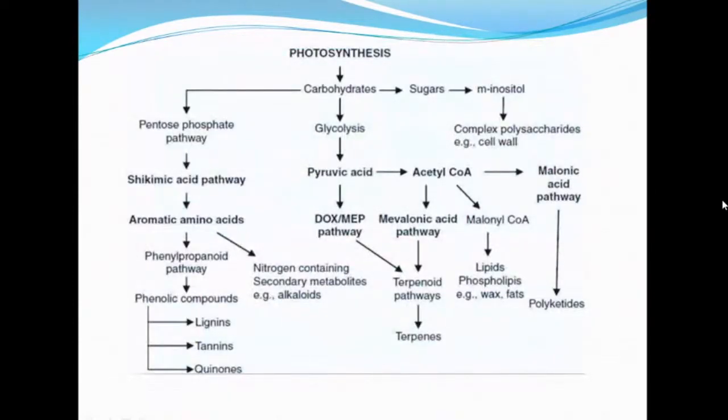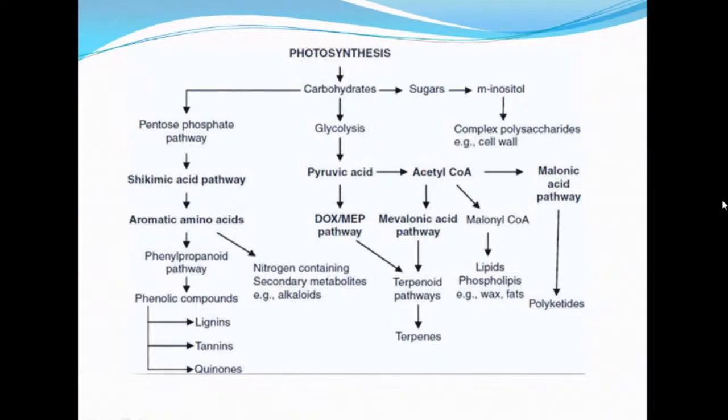And this slide shows how these phytochemicals are derived. We know the photosynthetic pathway. In that pathway, carbohydrate enters into the pentose phosphate pathway, and carbohydrate also enters into glycolysis and pyruvic acid, and through pyruvic acid it is converted into acetyl-CoA. The HMP pathway, otherwise known as the pentose phosphate pathway, enters into the shikimic acid pathway, through which we get aromatic amino acids. These aromatic amino acids are converted into nitrogen-containing secondary metabolites.